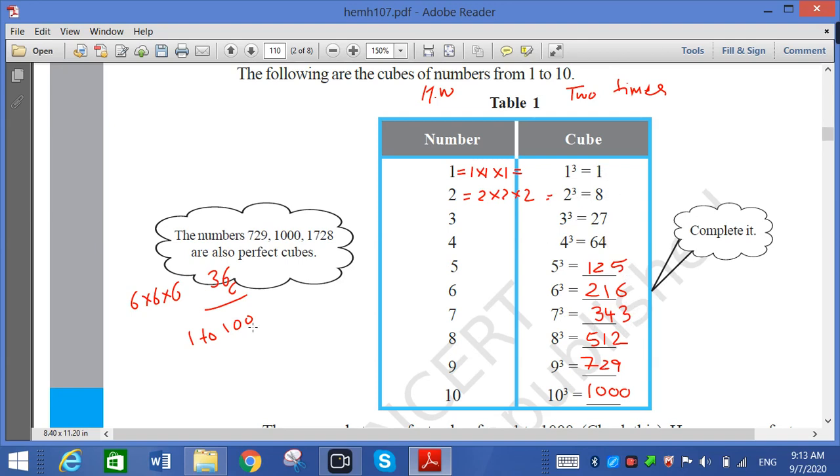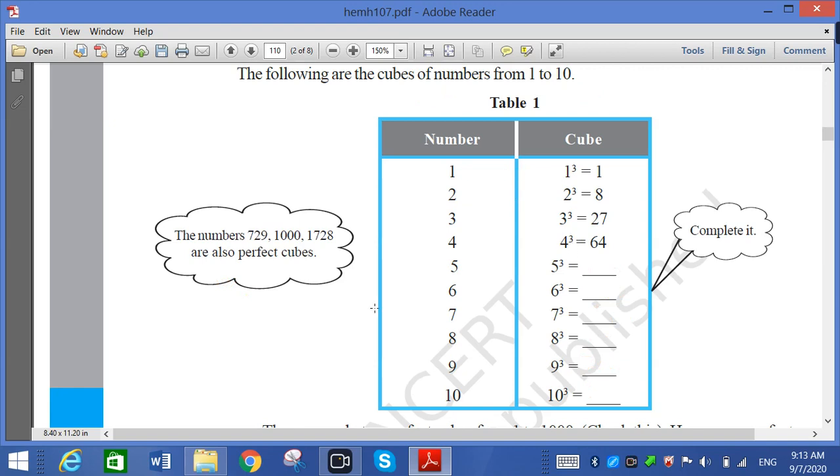So 4. And in 1 to 1000, there are 10 perfect cubes. In 1 to 100, there are only 4 perfect cubes. So if you remember 1 to 10 cube properly, it is more helpful to you.